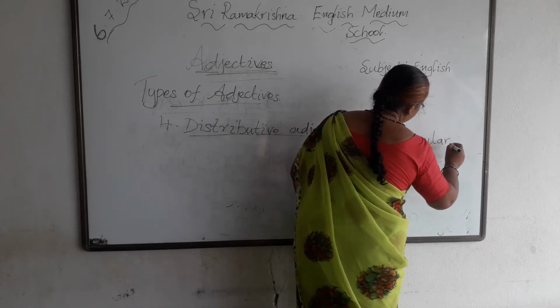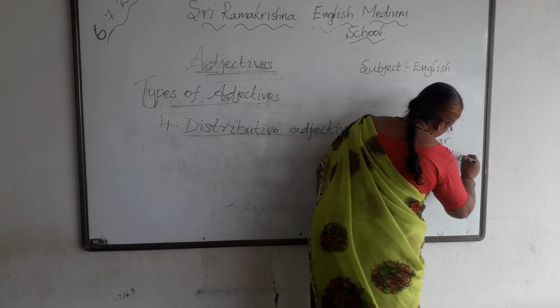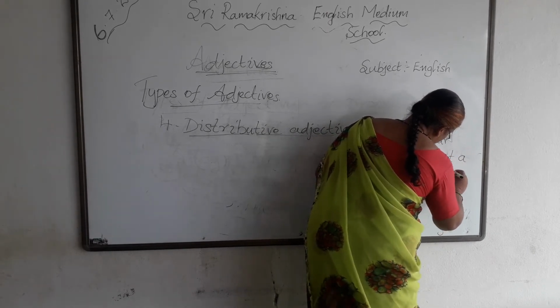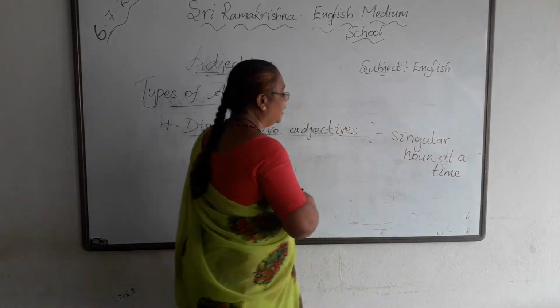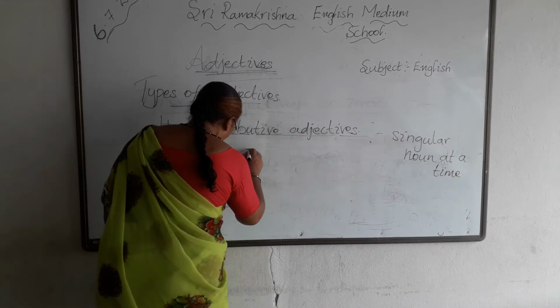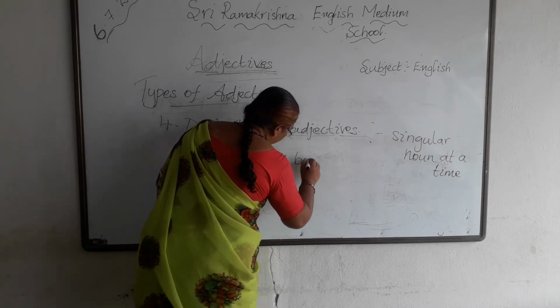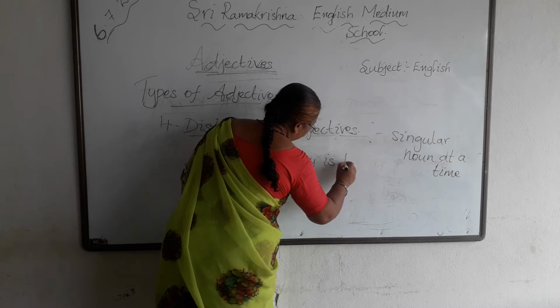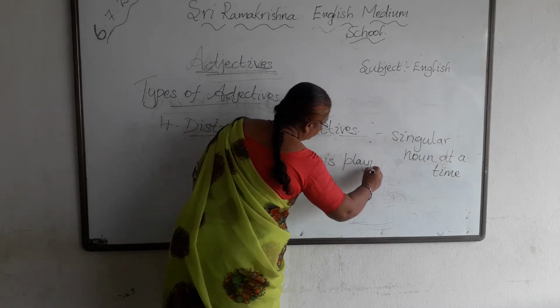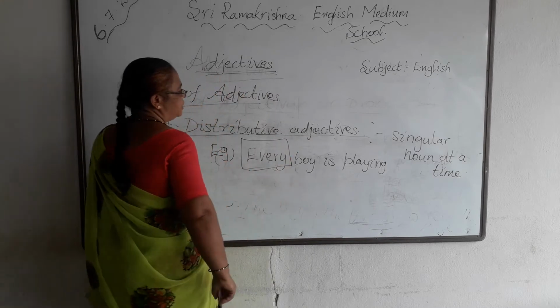It takes only the singular noun at a time. Example: every boy is playing. So this every is the distributive adjective.